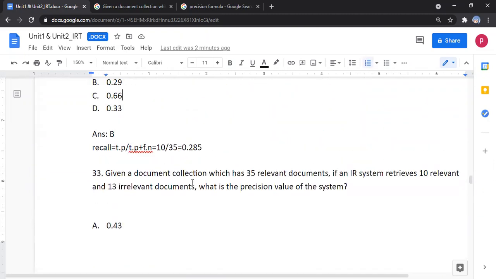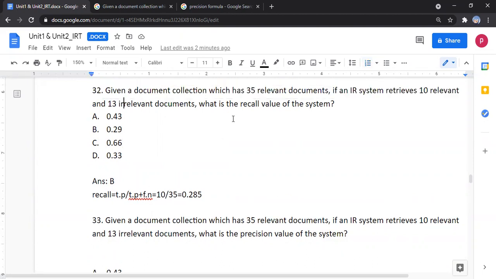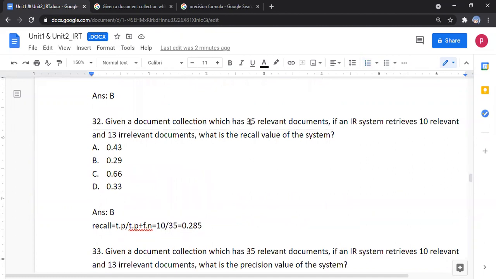Same for recall, the formula is true positive divided by true positive plus false negative. Here true positive is 10, plus false negative is 25, because there are 35 documents in total, so 25 plus 10 is 35. 10 divided by 35 is 0.285. Here they round it off, so the answer is 0.29.